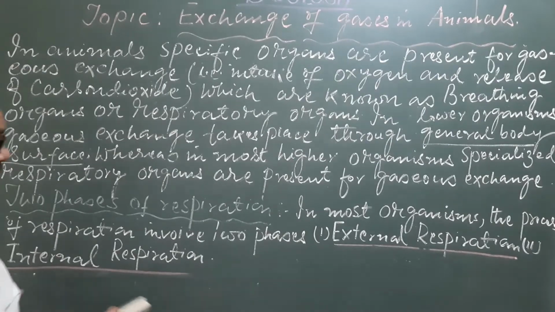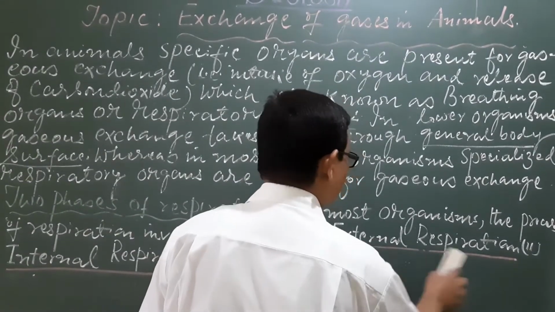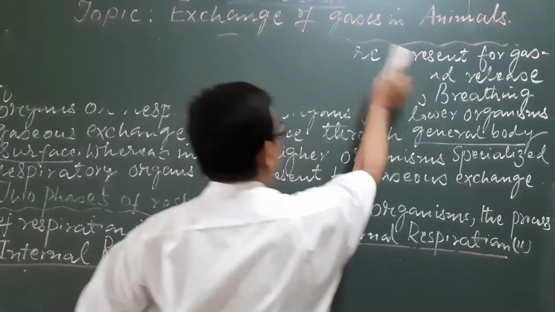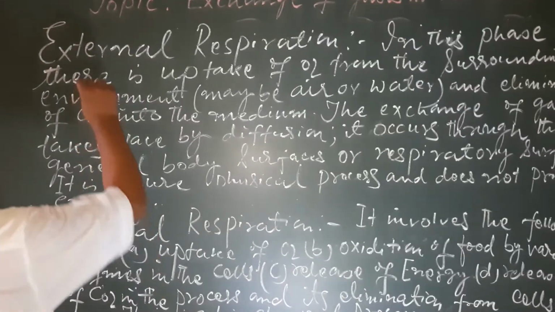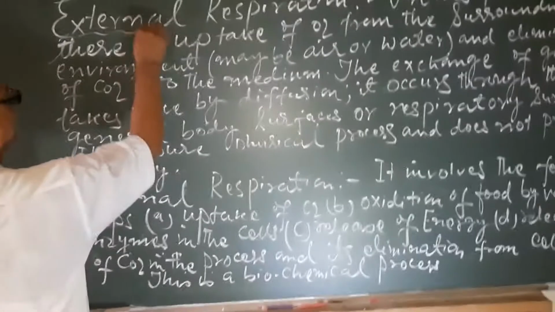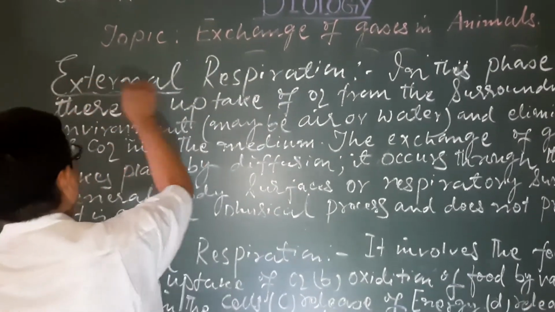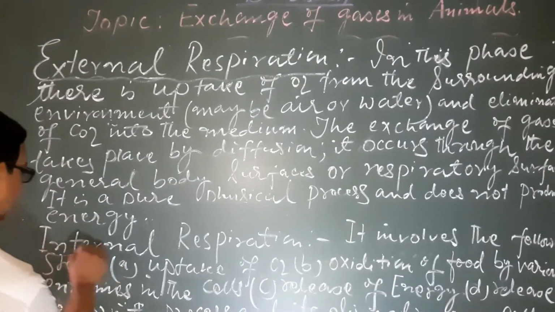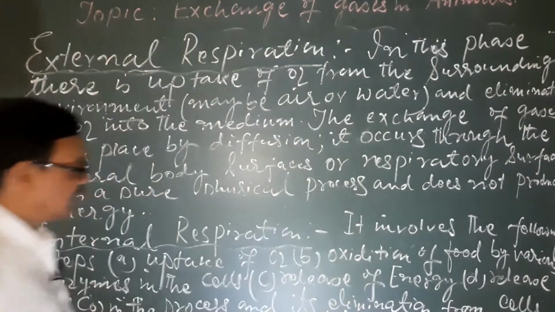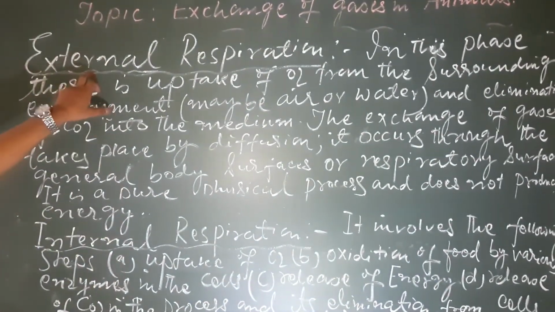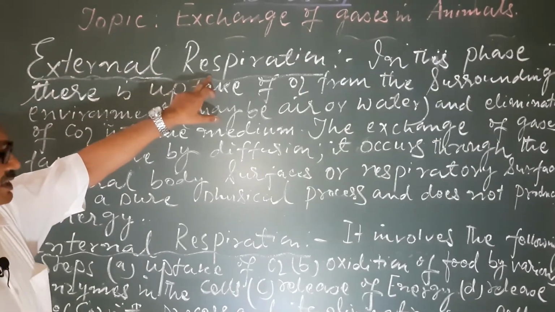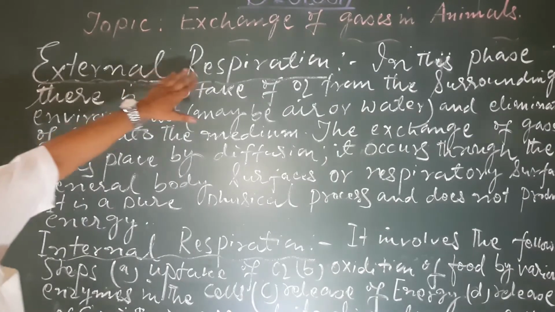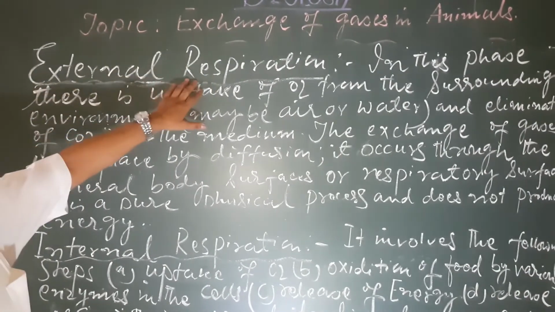Now, if you want to write notes on these two facts, what we have seen is that there are two phases of respiration in most organisms. The first phase is external respiration and the second phase is internal respiration. What will happen in external respiration?